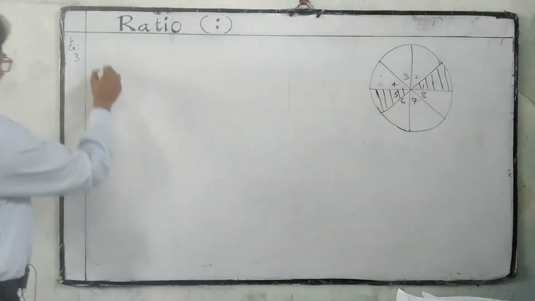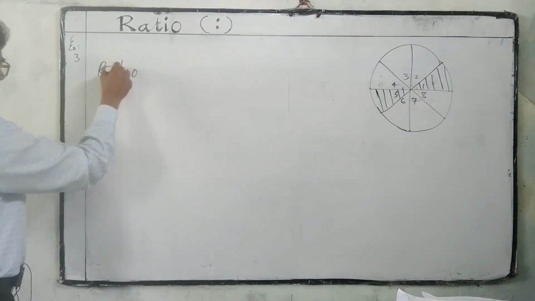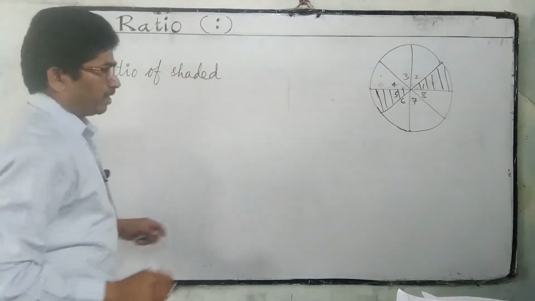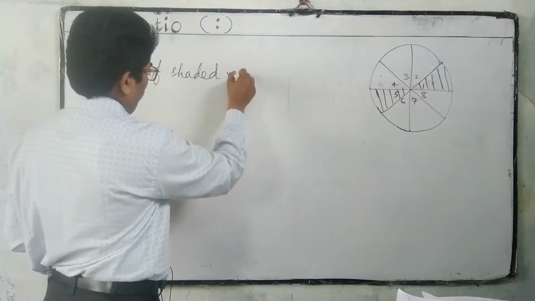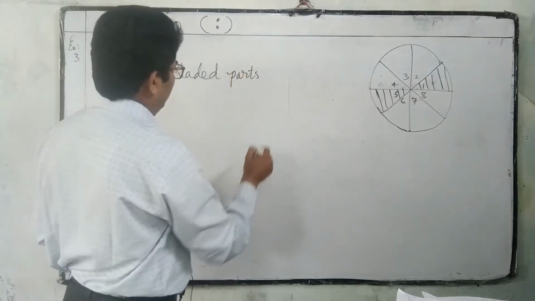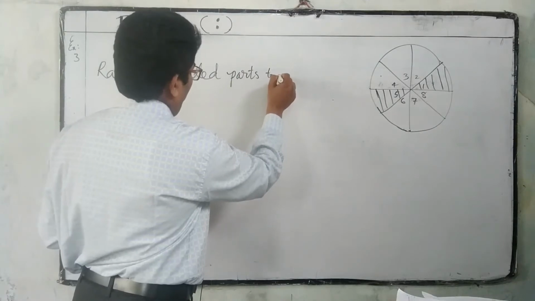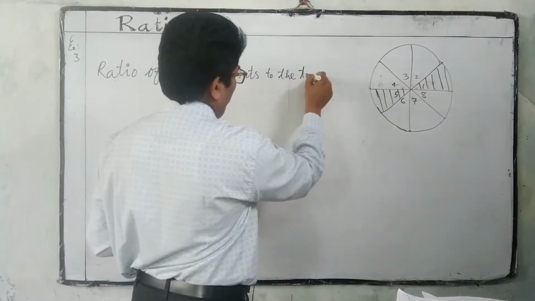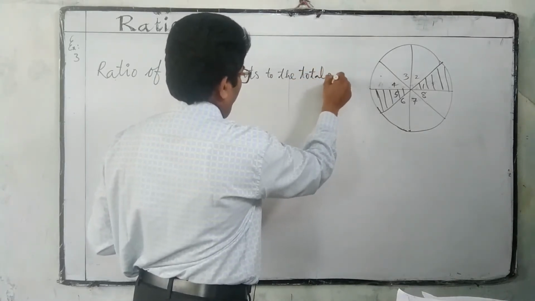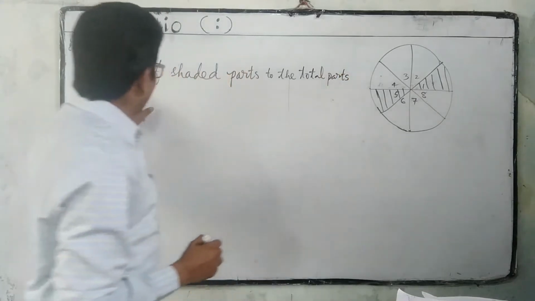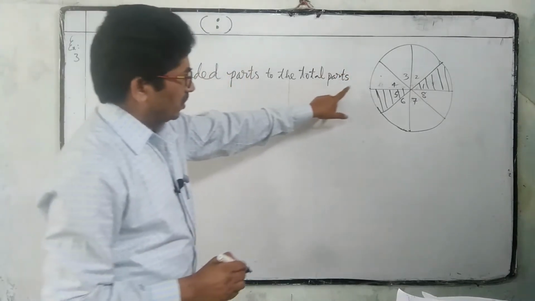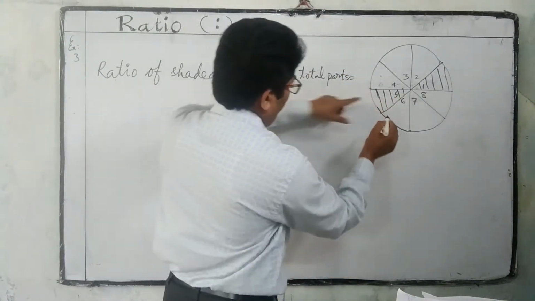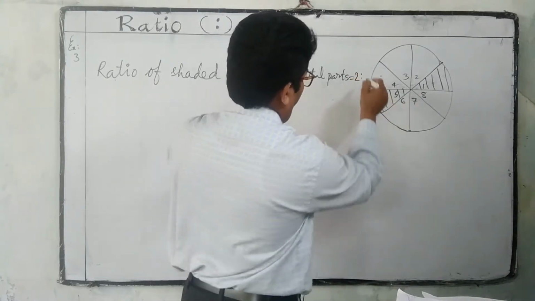So the ratio of shaded parts to the total parts is equal to shaded to total, 2 is to 8.